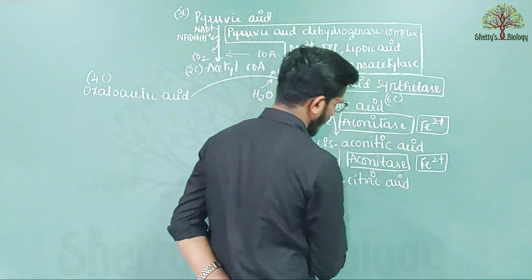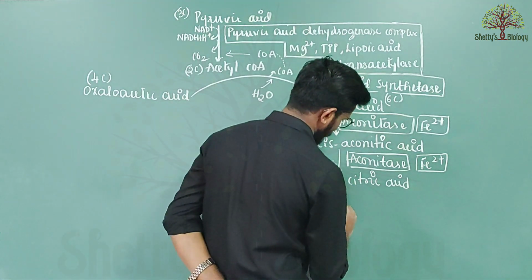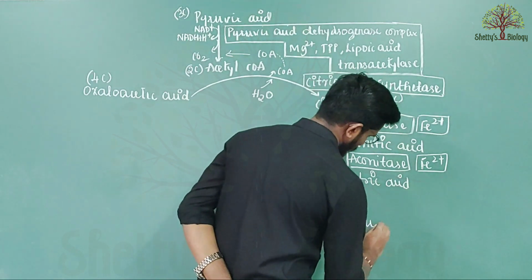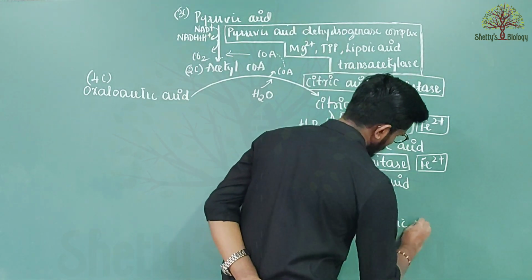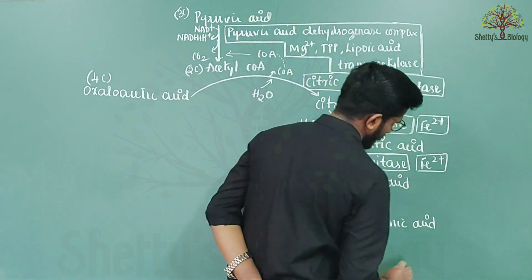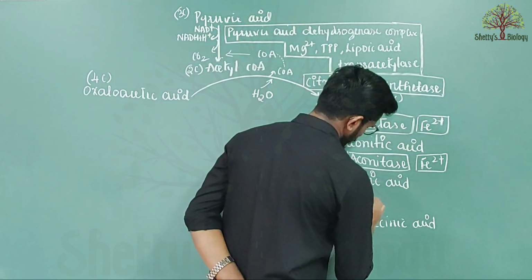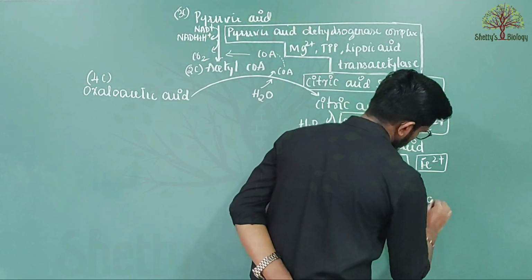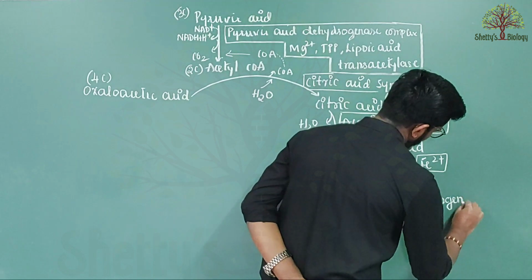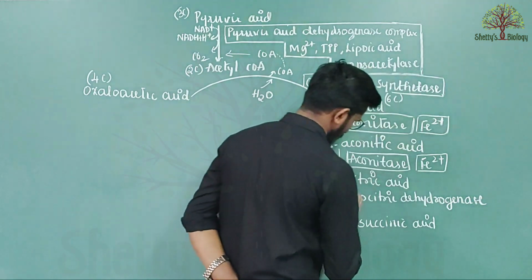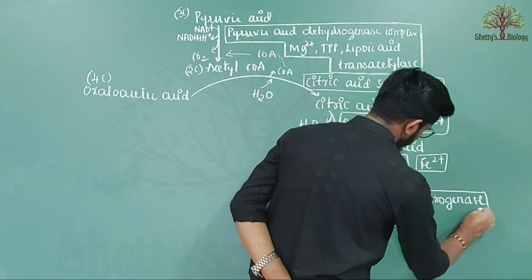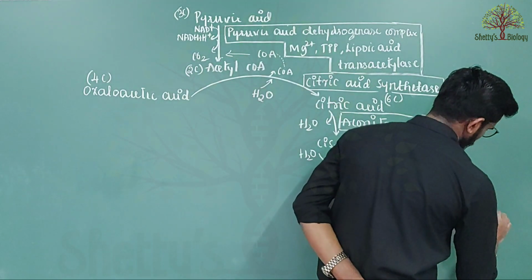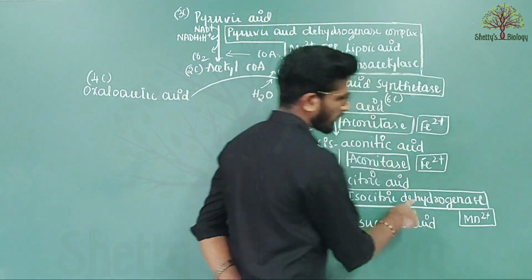Now this isocitric acid is converted into oxalosuccinic acid by the enzyme called isocitric dehydrogenase with the help of the mineral Mn2+.